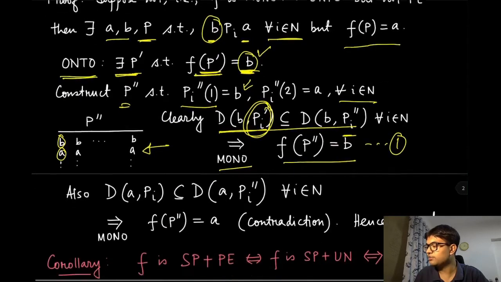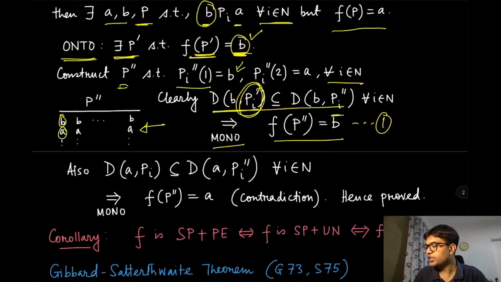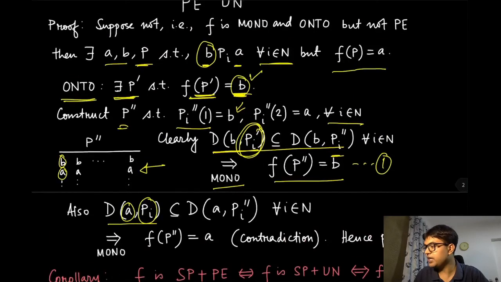Now you also see the dominated set for A from Pi, because in Pi, for all the agents, B was above A. It was very similar to the previous example, that B was above A, and there could be some other alternatives. This was P, the original preference. For player I, this was the case. For all the other agents, the relative position of B and A could have changed, but B was always above A.